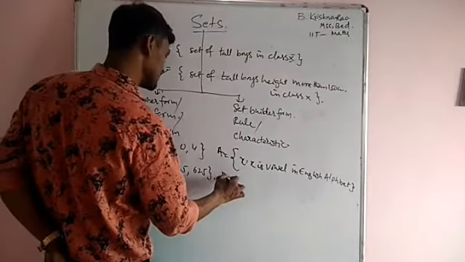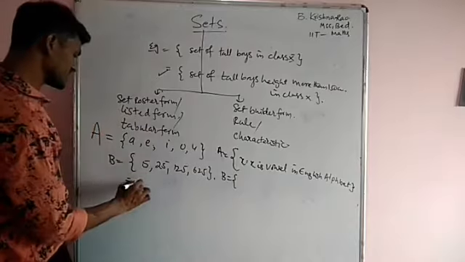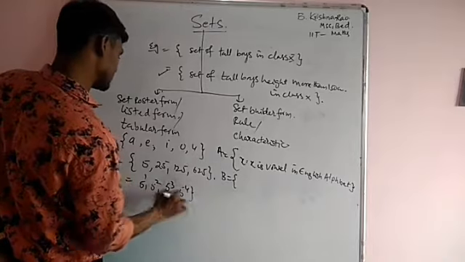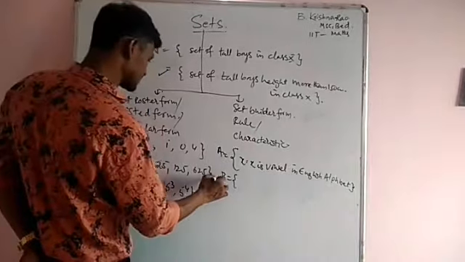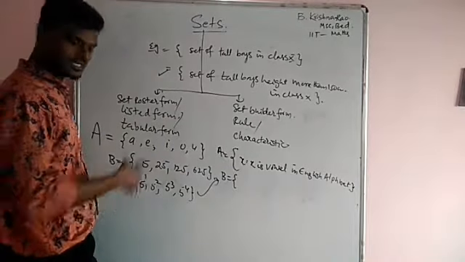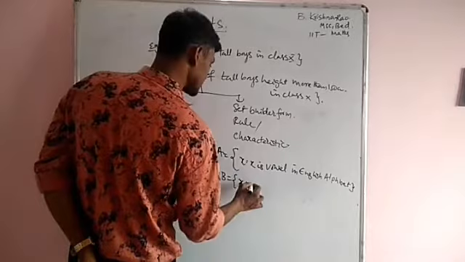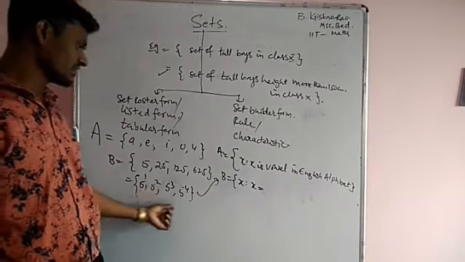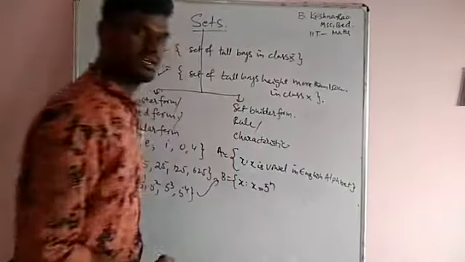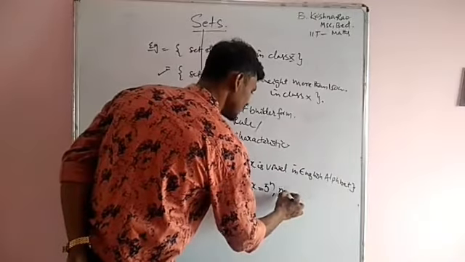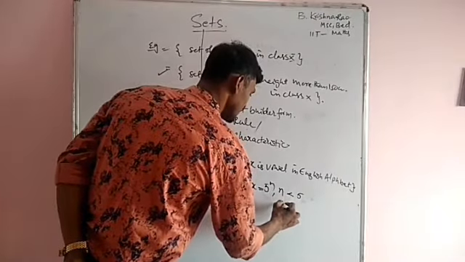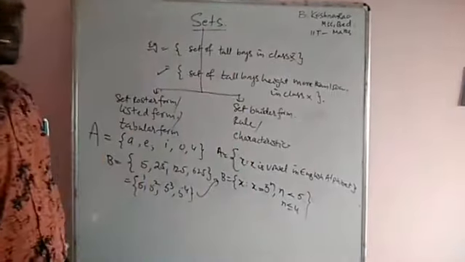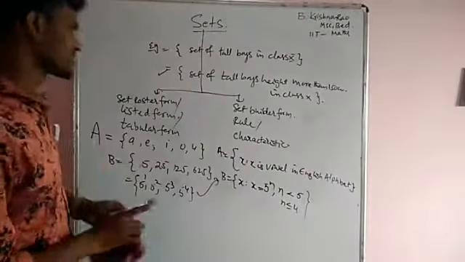Second, set B. We can rewrite this as 5 to the power 1, 5 squared, 5 cubed, and 5 to the power 4. Here also we represent this in set builder form, or rule method. x such that x is equal to 5 to the power n, where n is a natural number, n is less than 5, or n is less than or equal to 4. You can write it this way or this way. This is the set builder form. Now, types of sets.